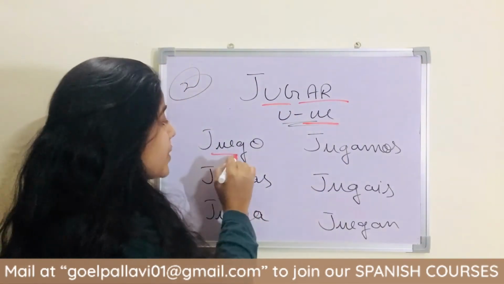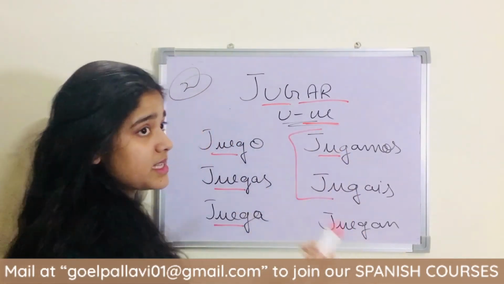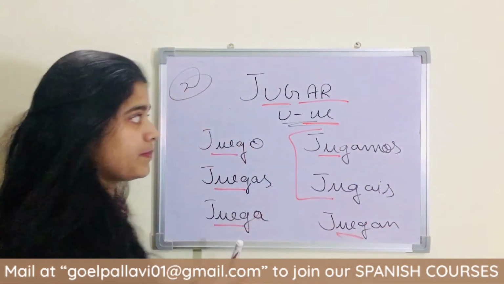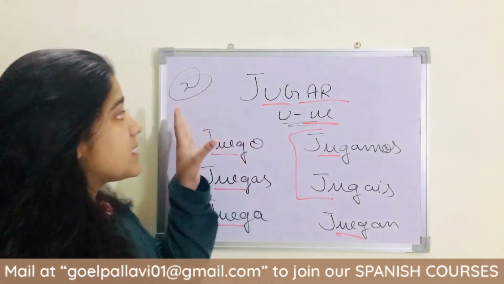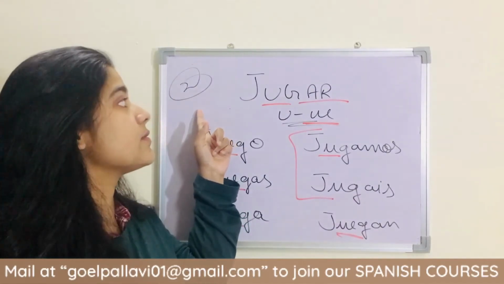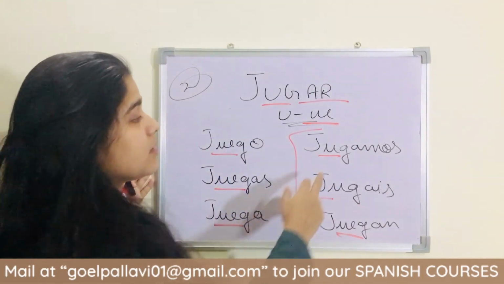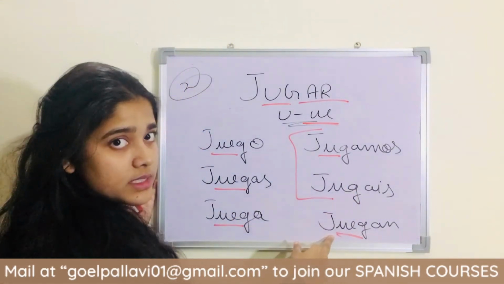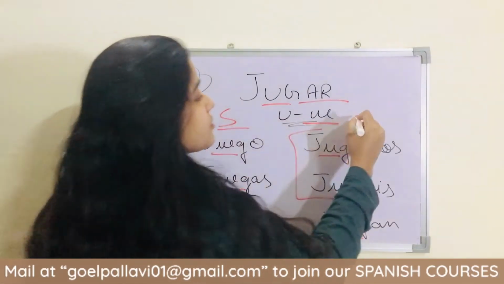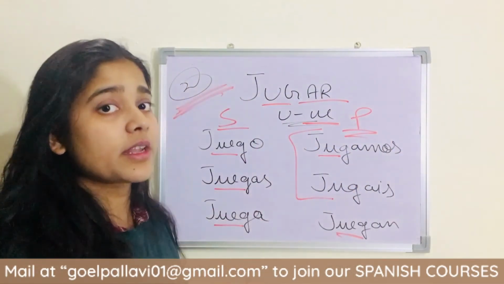Juego, juegas, juega, jugamos, jugáis, juegan. These are the exceptional cases, like we were doing in stem changing verbs. Jugar, which means to play, is the only verb in this second exceptional case of irregular verbs. So you can learn the yo form, tú, él, ella, usted, nosotros, vosotros, ellos, ellas, ustedes. The first, second and third are the singular forms, and these are the plural forms. That was it for the second exceptional case.